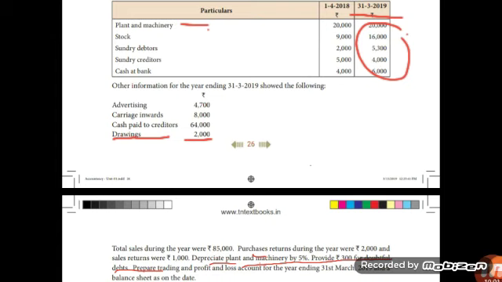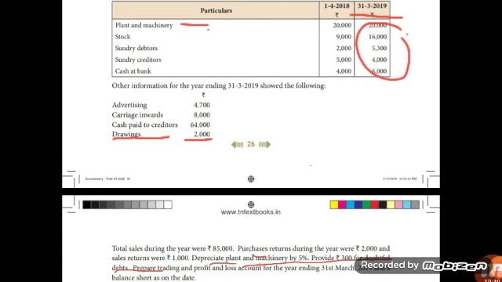Do the balance sheet. First, asset, plant and machinery. Children, it has depreciation, so write the amount in inner column. Amount 20,000 in inner column. Then less depreciation 1,000. Balance 19,000 in outer column. Okay, next asset, stock. Stock has no adjustment, so write the amount in outer column 16,000.